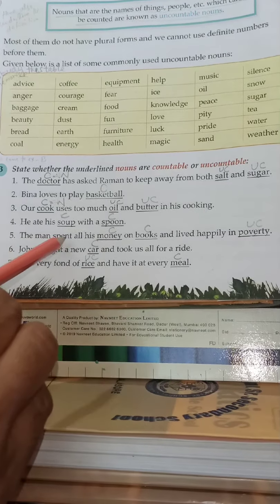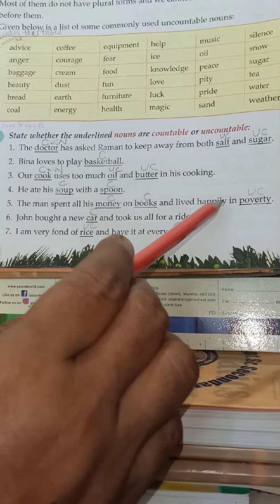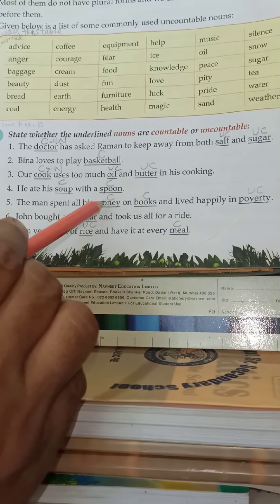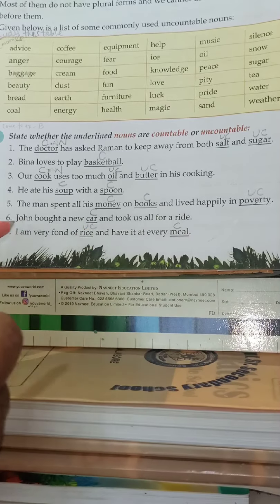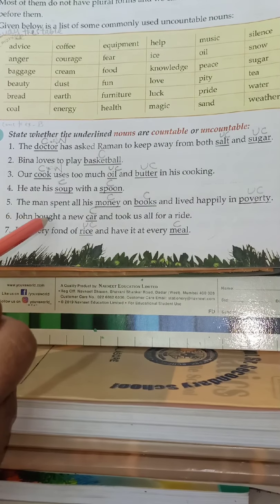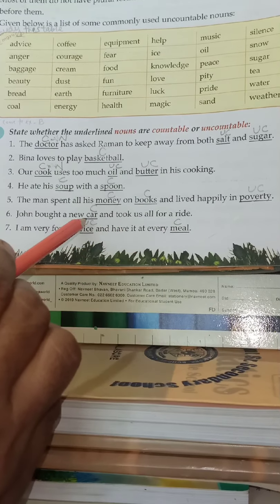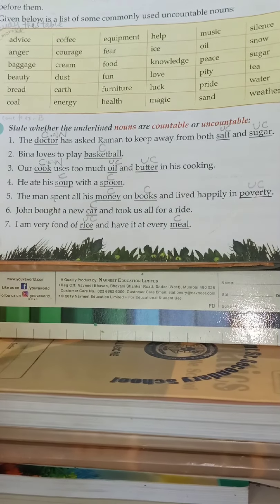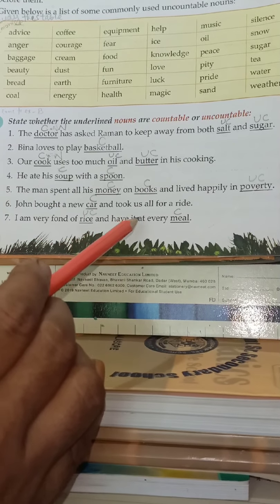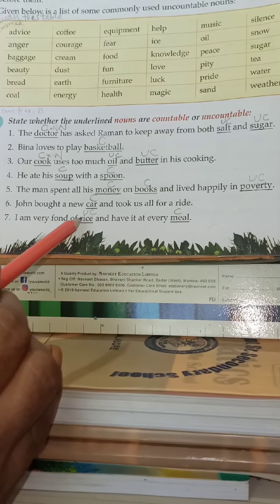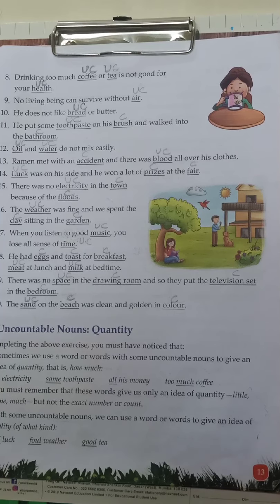Number 5. The man spent all his money on books and lived happily in poverty. Money countable, books countable, poverty uncountable. Number 6. John bought a new car and took us all for a ride. Car countable. Then 7. I am very fond of rice and have it at every meal. Rice uncountable, meal countable.